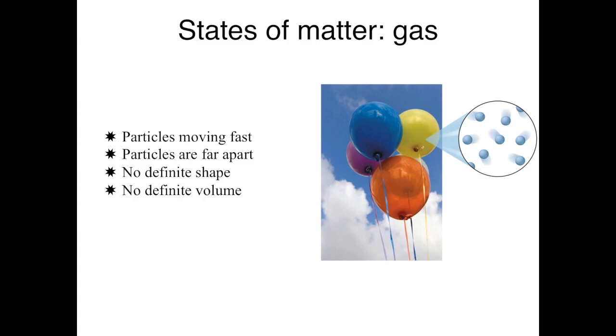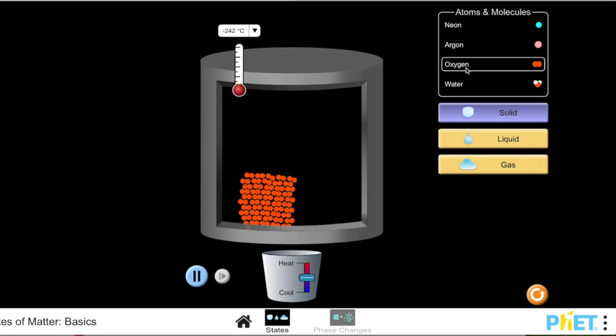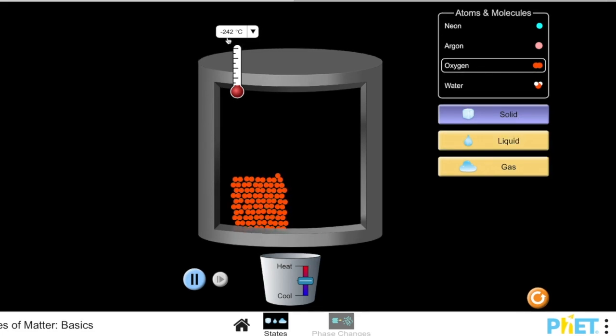To summarize the states of matter, I'd like to give you a molecular perspective of what we just discussed. If you go to phet.colorado.edu, you can see a simulation of the states of matter in its molecular view. So for example, I've chosen oxygen. In its solid state, at negative 242 degrees Celsius, it holds its shape. Even with gravity, this does not flow down into its container. It holds the shape of a solid.